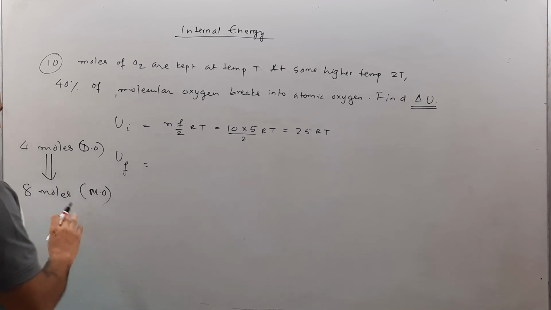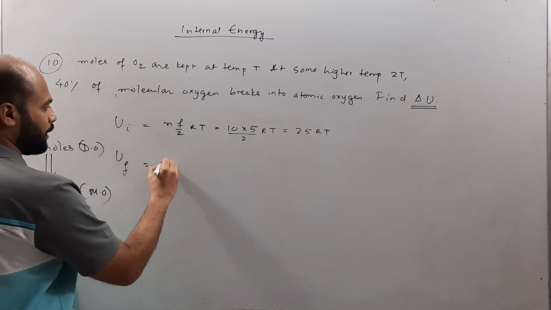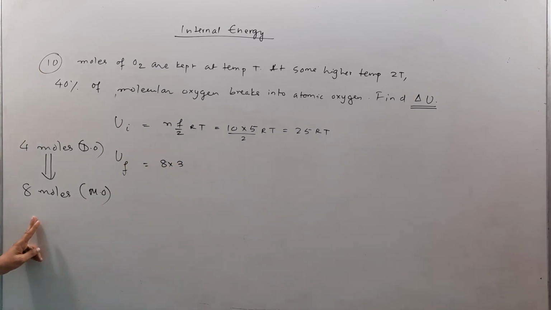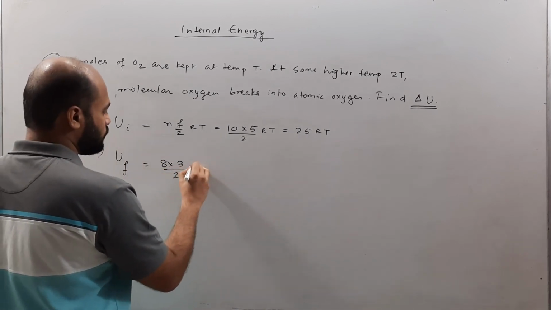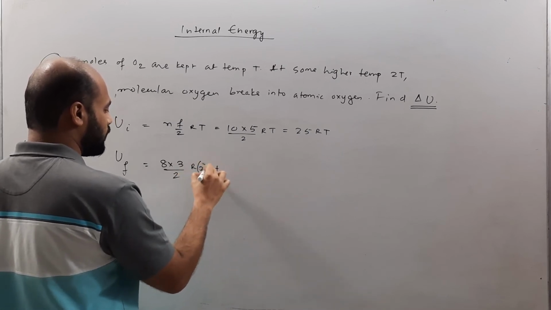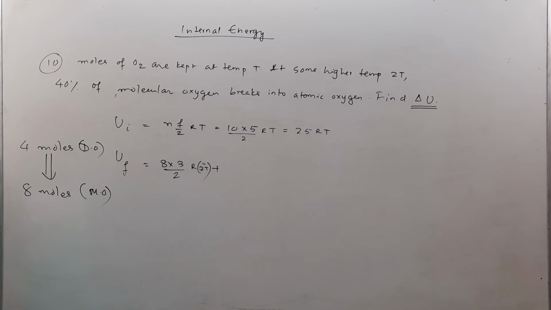For the monoatomic part, the answer is going to be 8 into 3, because now for monoatomic oxygen we will treat it as a monoatomic gas, and so the degree of freedom is going to be 3. This by 2 RT, and of course this happens at temperature 2T, so that also we'll have to mention.